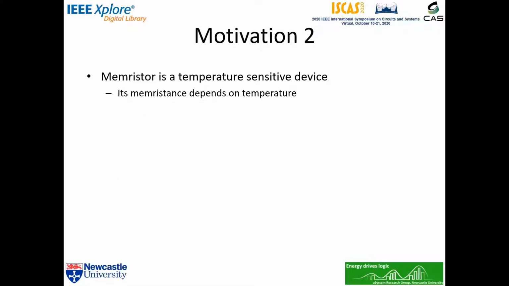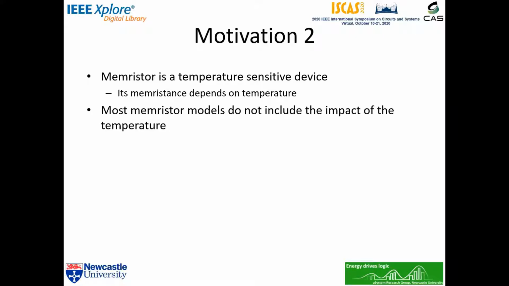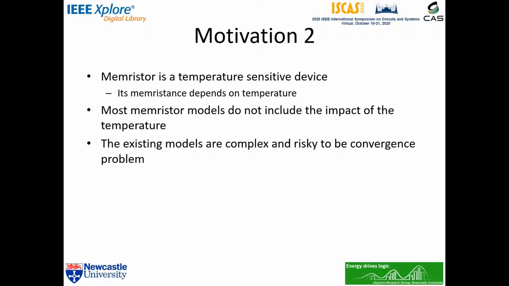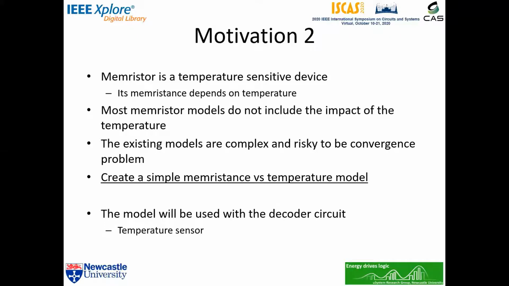For the second one, Memristance is made from metal oxide materials such as titanium dioxide, which is temperature sensitive. But most Memristance models do not include the temperature effect. The temperature-enabled model usually contains differential equations which can cause a convergence problem in circuit simulation. Therefore, our second motivation is to create a simple temperature model of the Memristance to estimate the Memristance change over temperature.